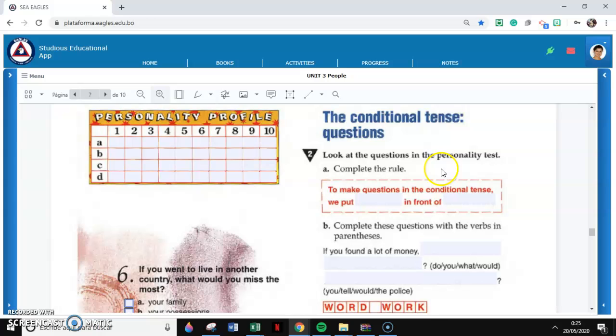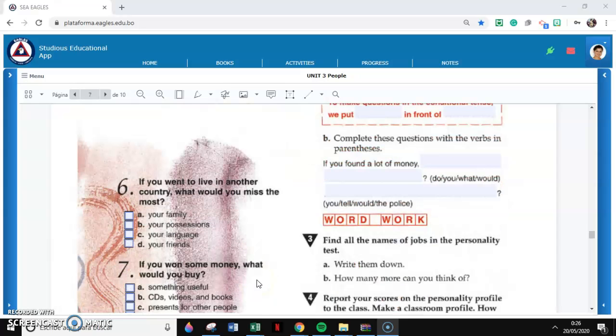Look at these questions in the personality test and complete the rule. So we are going to look at the questions here in the personality test, question 6 and 7. If you went to live in another country, what will you miss the most? Let's have a look. Number 7. If you won some money, what will you buy?